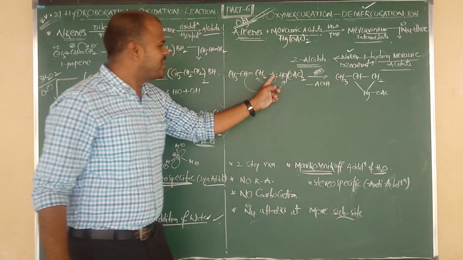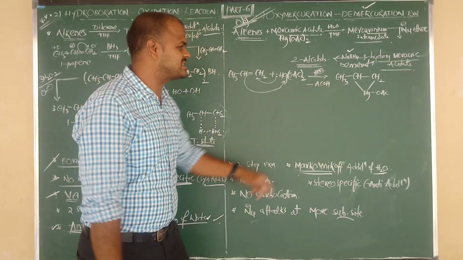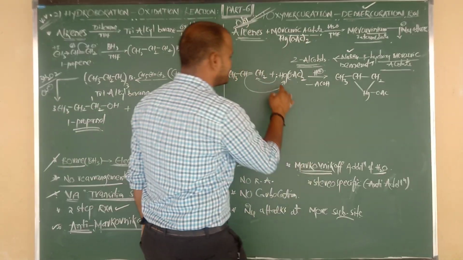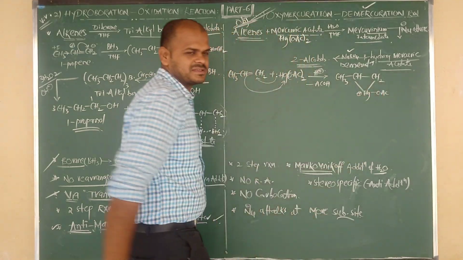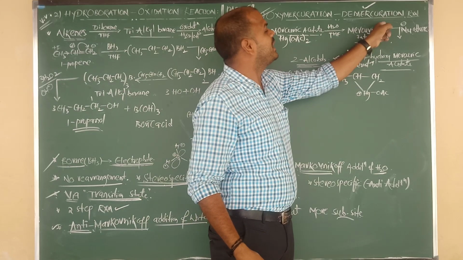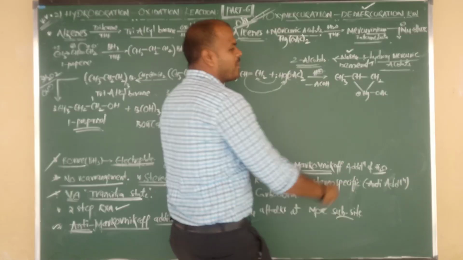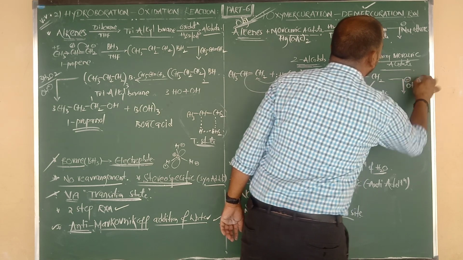HgOAc, mercuric acetate. Two acetate ions are there. One is removed in the form of acetic acid, and one more is HgOAc. But mercury is donating its lone pair, so we have to change the charge to plus. Mercury plus means the mercurinium intermediate. Now upon that mercurinium intermediate, we are going to add the attack of OH minus.